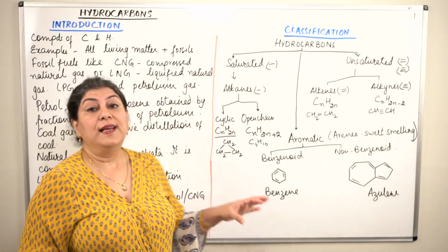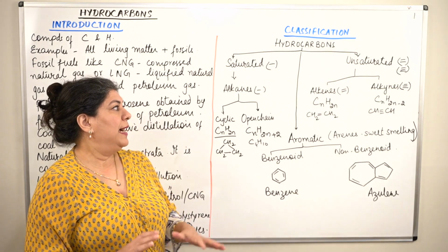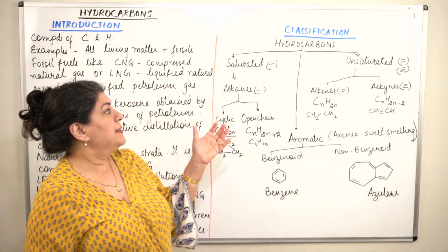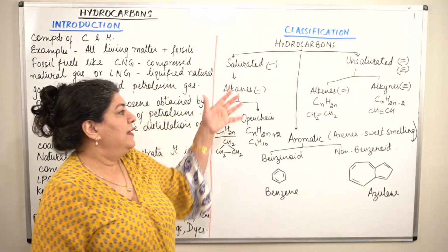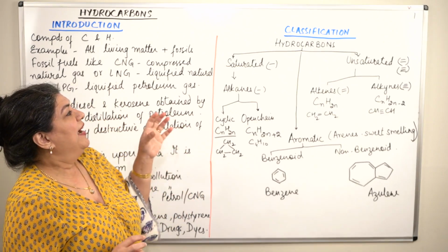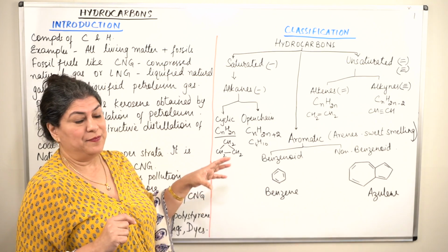Having understood this, now let us come to the basic classification of hydrocarbons. I'll explain the broad classification of hydrocarbons, and then let me just explain it first. Hydrocarbons are classified into three main categories.